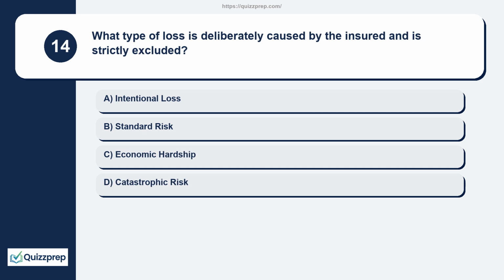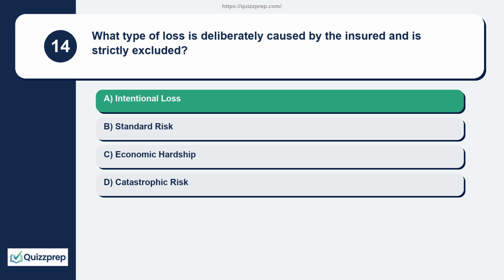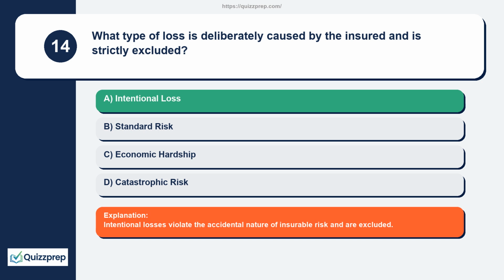Question 14. What type of loss is deliberately caused by the insured and is strictly excluded? Intentional loss, standard risk, economic hardship, catastrophic risk. Intentional losses violate the accidental nature of insurable risk and are excluded.